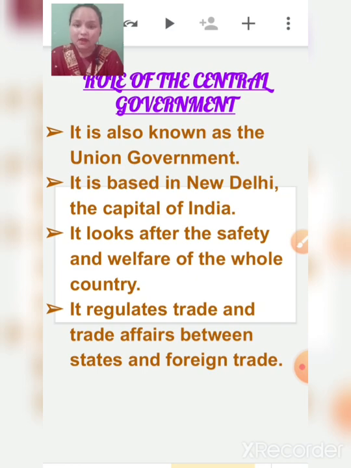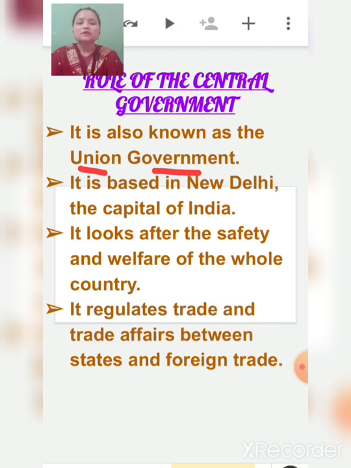Children, central government is also known as union government. This central government is based in New Delhi, which is the capital of India, right?